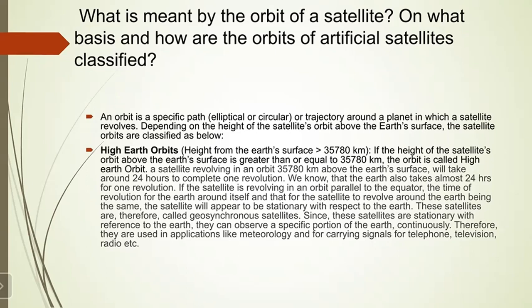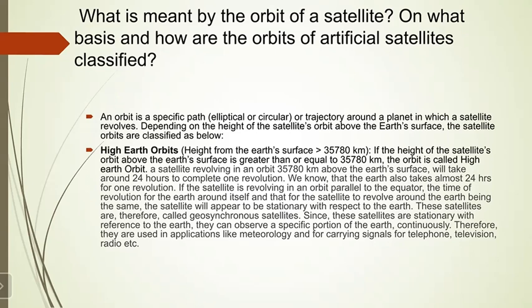Now, if the satellite is revolving in an orbit parallel to the equator, pay attention, the time of revolution for the Earth around itself, and that for the satellite to revolve around the Earth, are the same. Both the time periods are the same.